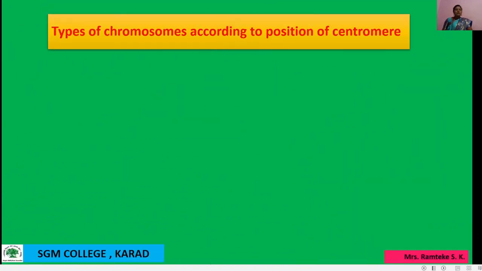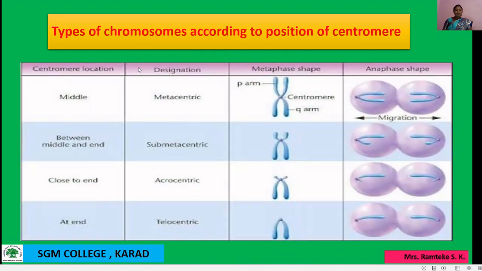Next point is the types of chromosome according to the position of the centromere. Depending upon the position of the centromere, chromosomes are divided into four types, or we can say according to their shape.